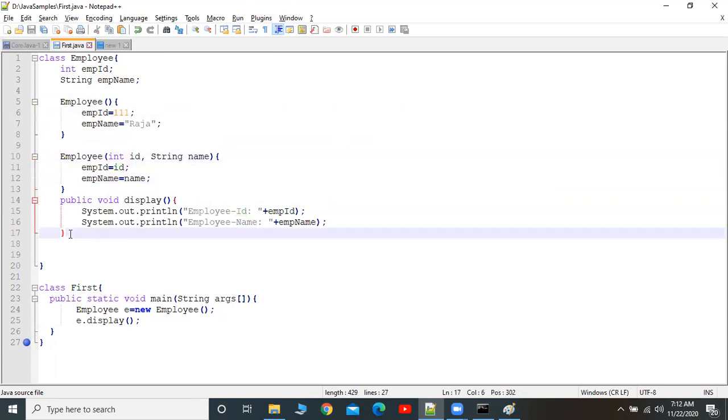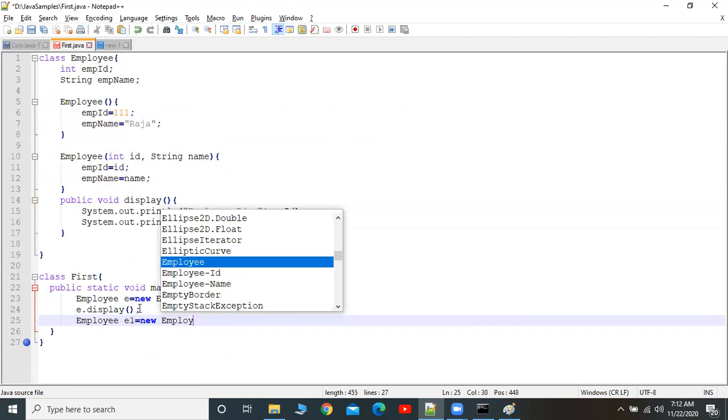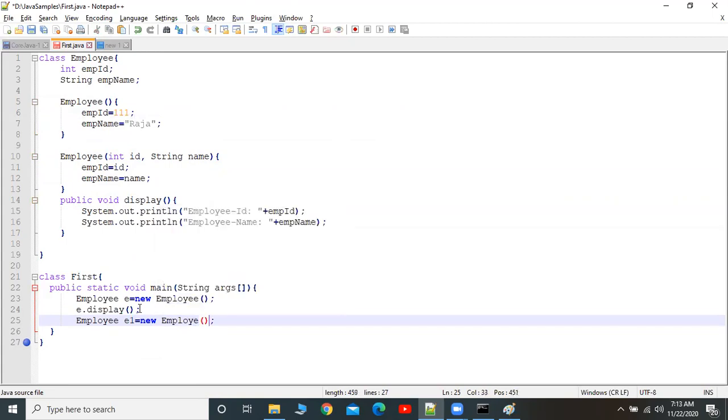Now see this. I'm going to create an object for another instance. We can say this is another instance. Employee E1 equal to new Employee. Now this object is created based on two different parameters, arguments. This is the argument constructor, a different constructor, right? Now I'm going to give 111 and Raja, and Rani. Now see, this portion of code got executed.